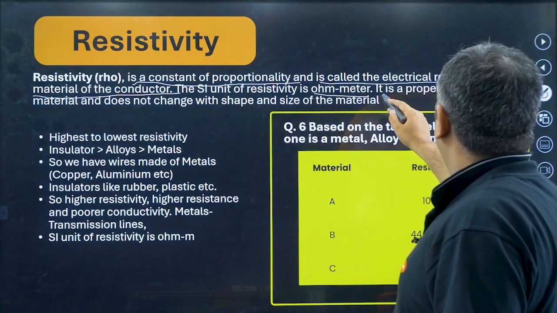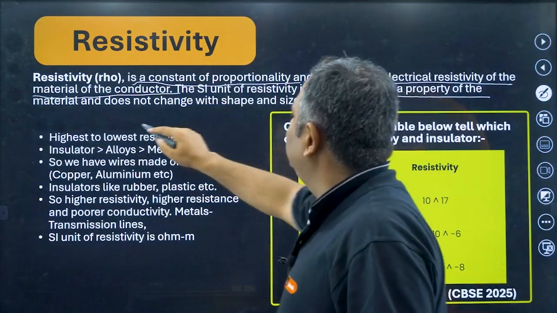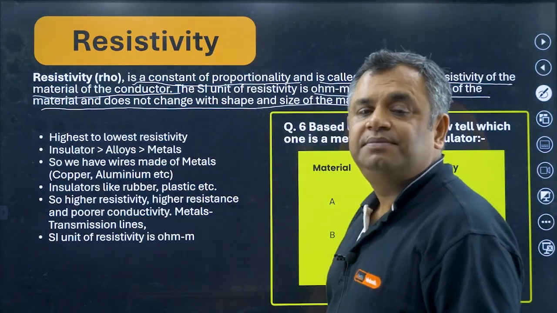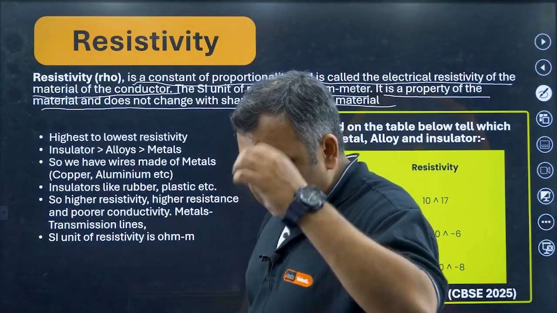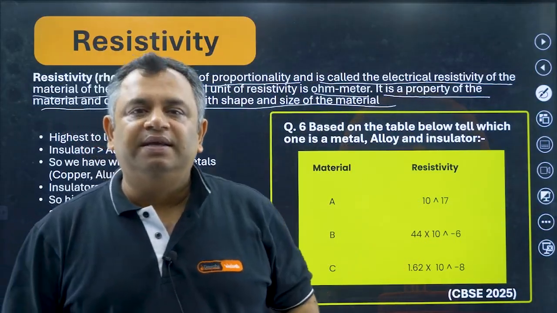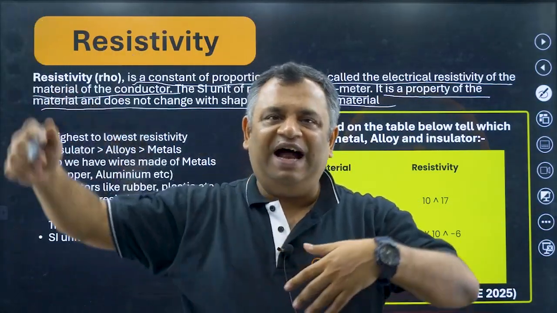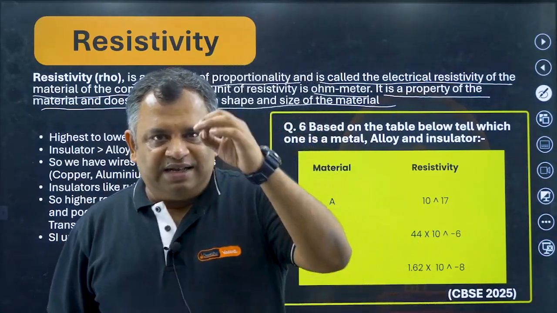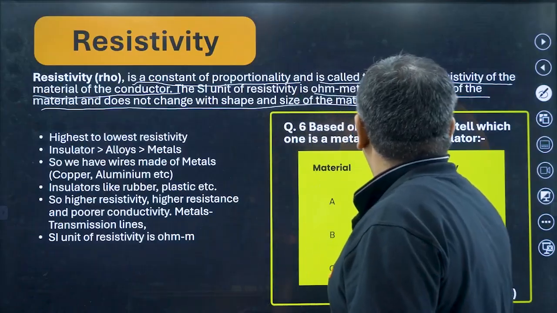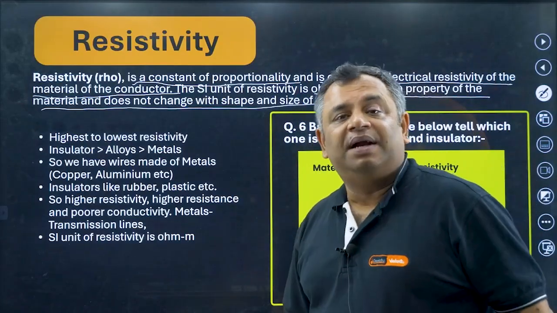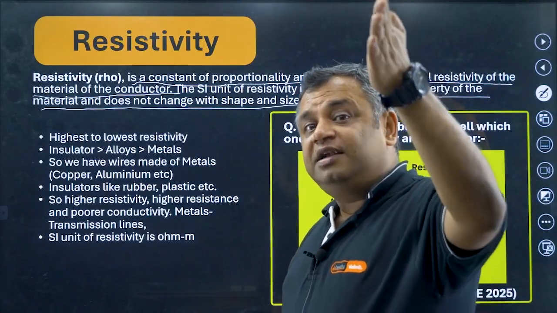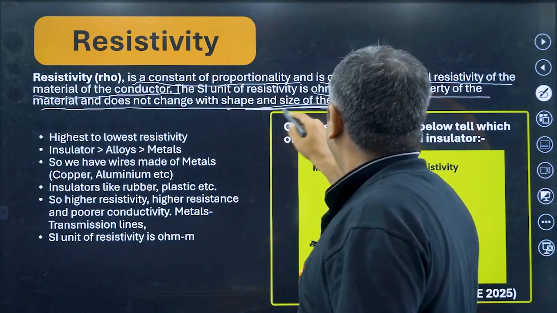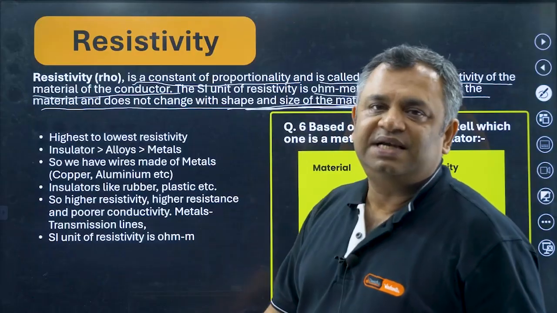Very, very important: it is a property of the material and does not change with the shape and size of the material. It is an inherent property.